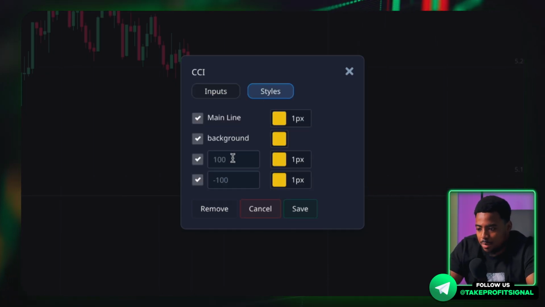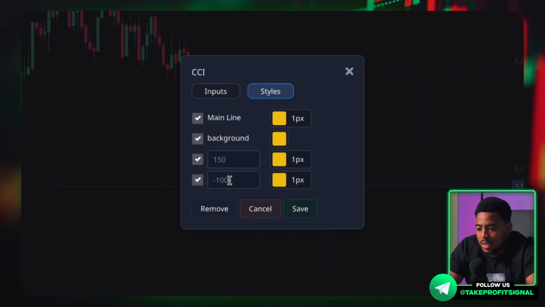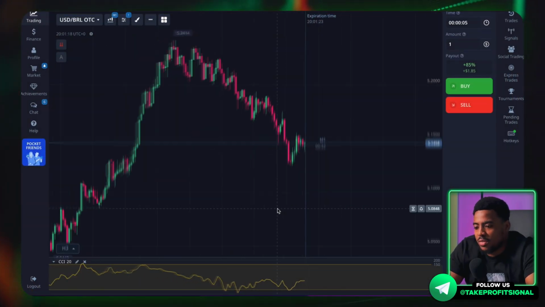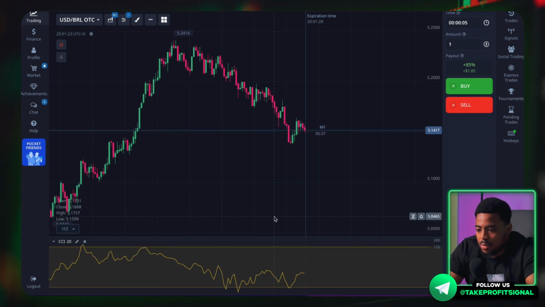But of course, I am sure if you change these settings, you will feel the difference immediately. Here we put minus 150 and here we put 150. Click save and we have this beautiful tool at the bottom. I will tell you what it is responsible for.